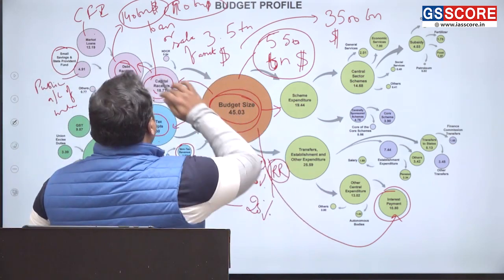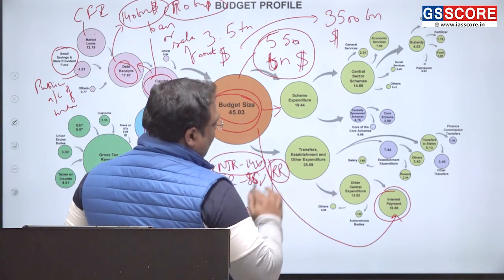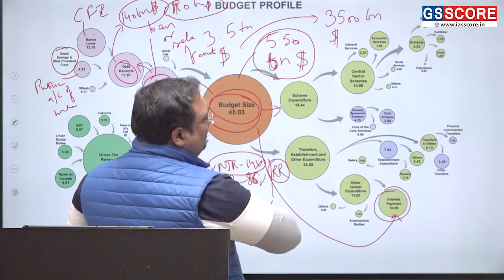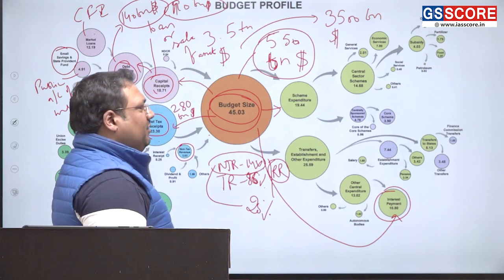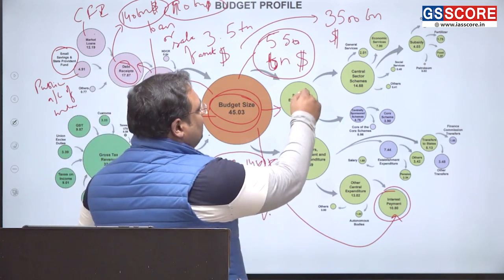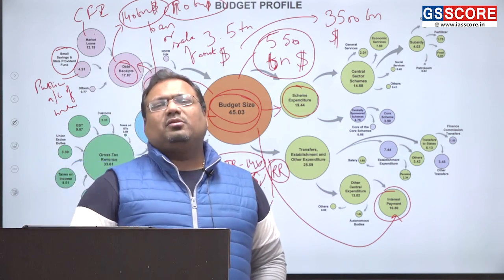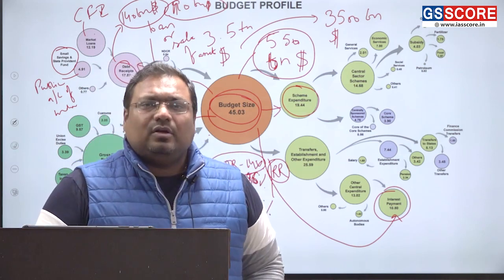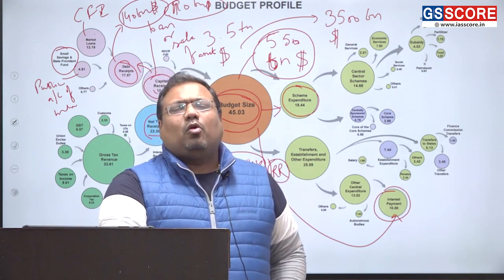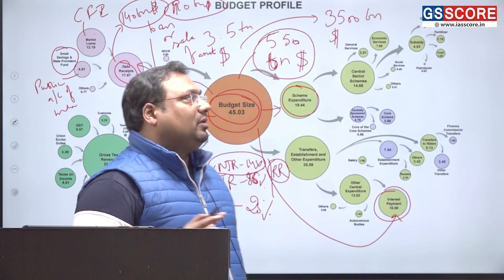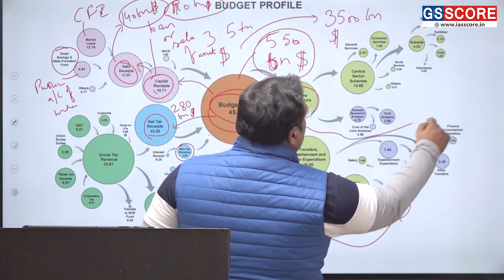So what we have identified is that our loans are very big and our interest payment is also very big. Now let us leave that behind and talk about other things. The scheme expenditure is also significant. A big part of the budget is spent on schemes, which is not a bad thing, because through schemes we introduce welfare, we create assets, and we create all kinds of policies for people. So expenditure on schemes is actually a good thing.